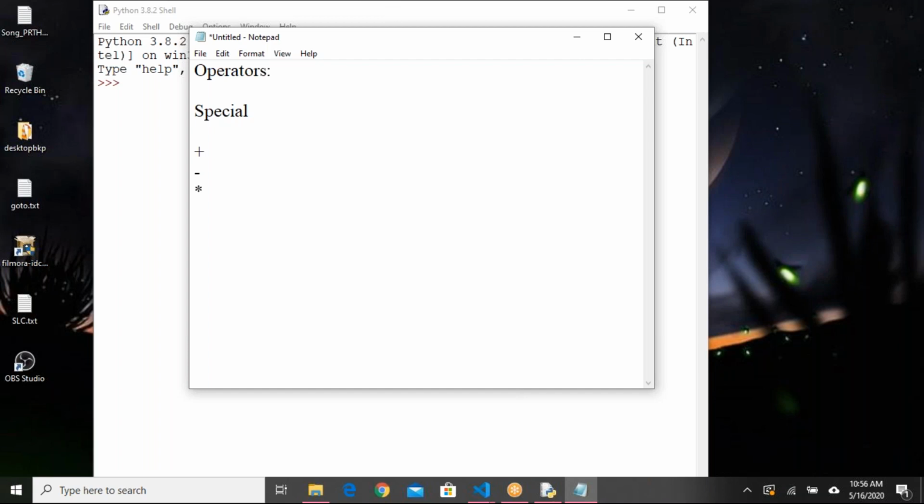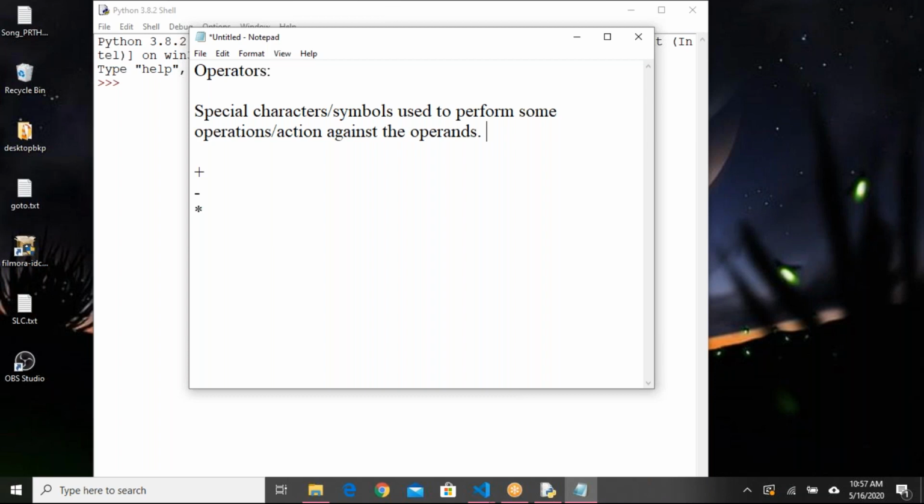Special characters or symbols used to perform some operation or action against the operands.